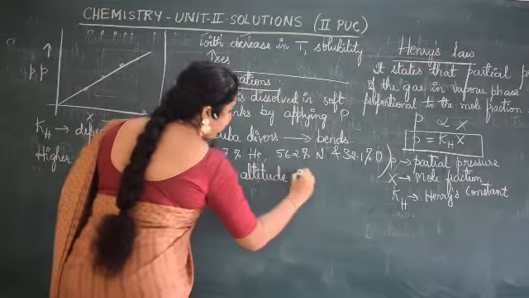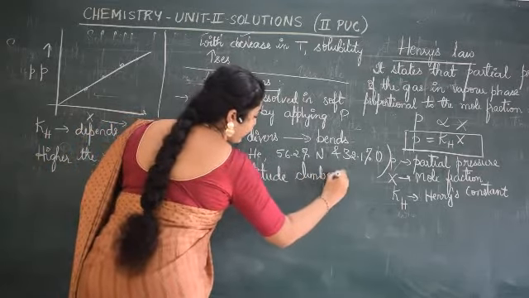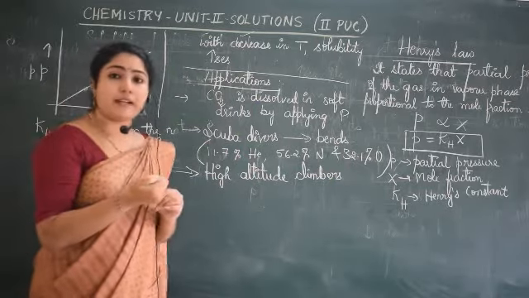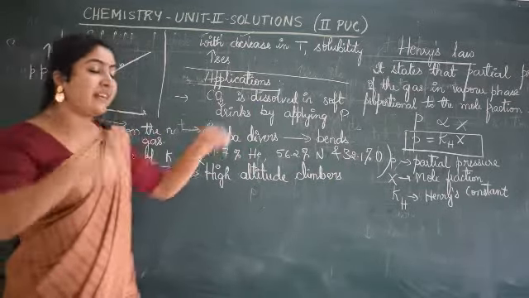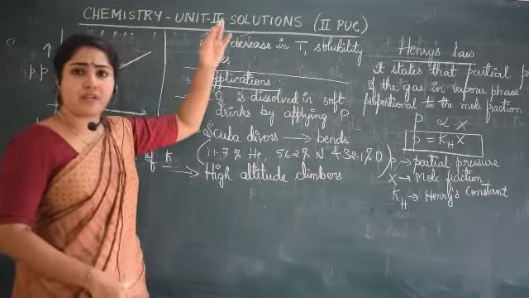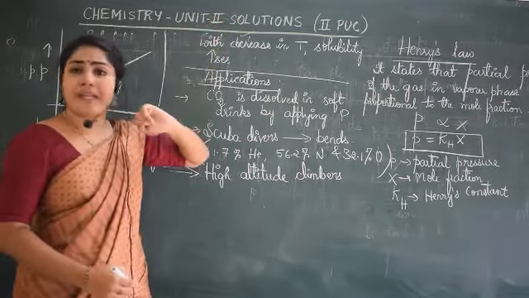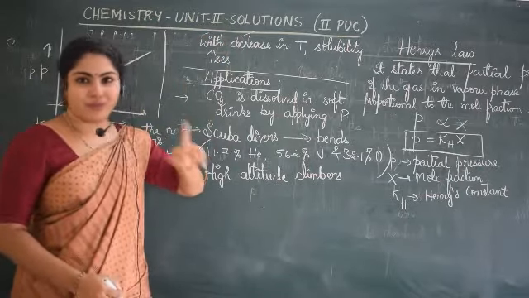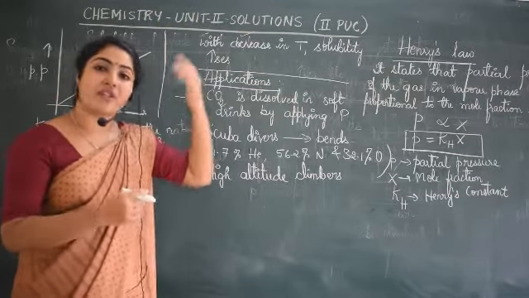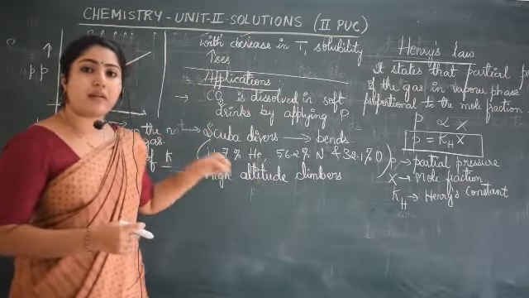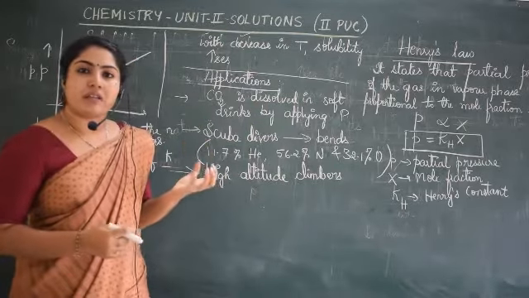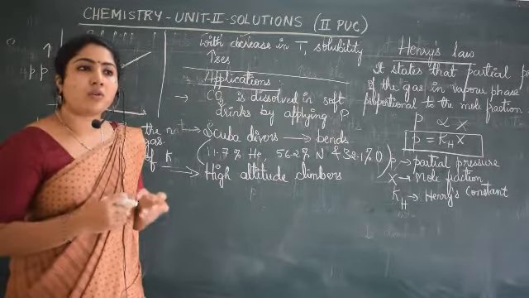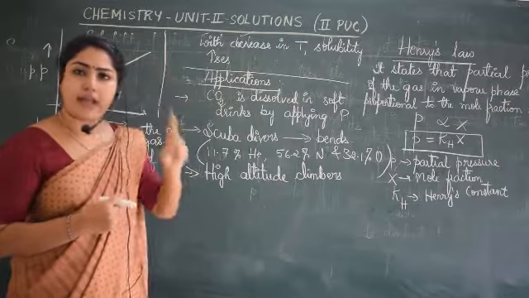High altitude climbers. You know, these mountaineers or climbers, they again suffer a condition. What happens at higher altitude? You know, the pressure will be less. When the pressure is less, what happens to the gases? Are gases more soluble? No. Gases are highly soluble when the pressure is high. If the pressure is less, in the mountaineers the gases cannot be dissolved in the blood easily, like oxygen. So the partial pressure of oxygen will be very less at high altitude.